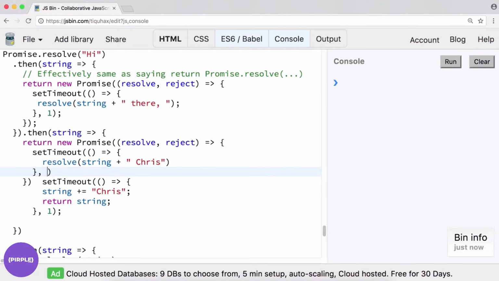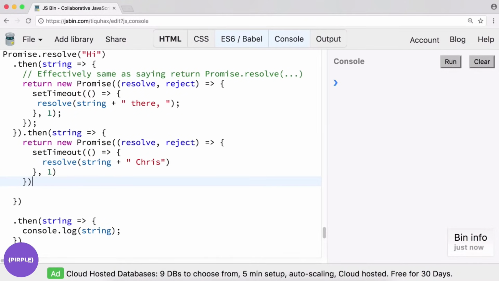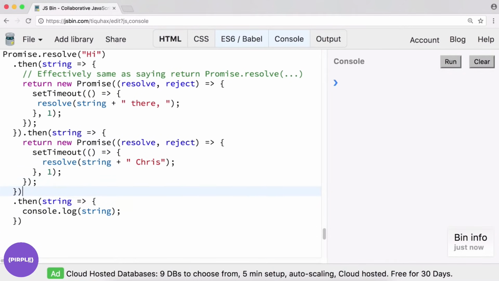This one can also take 1 millisecond, so I can get rid of that statement. And let's see if that solved our little issue. Run, and success. Right, we ran it in sequential order because we were returning promises every time.